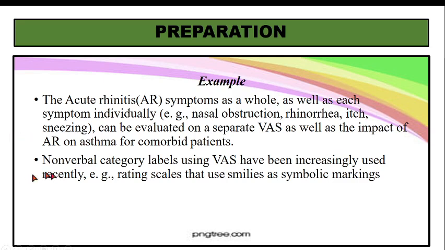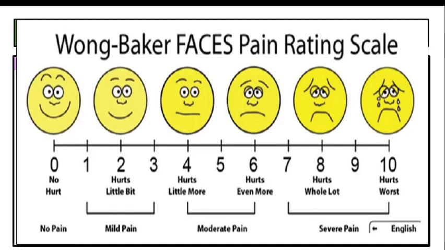Okay. Then non-verbal category labels using visual analog scales have been increasingly used recently. For example, rating scales that use smileys as symbolic markings. So here words will not be written, but you may have a smiling face, and from that you can get an idea. Okay, I will show you some examples. See, this is the most commonly used Wong-Baker faces pain rating scale.